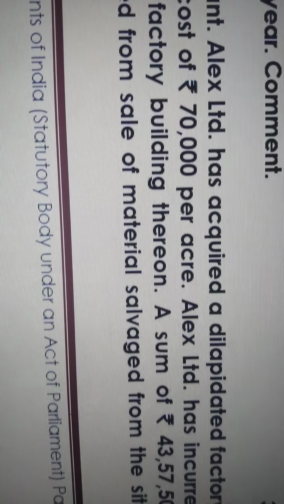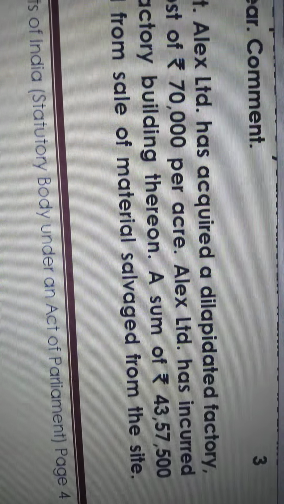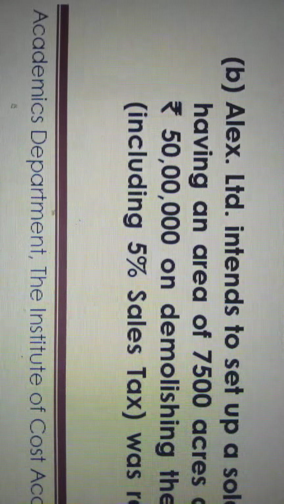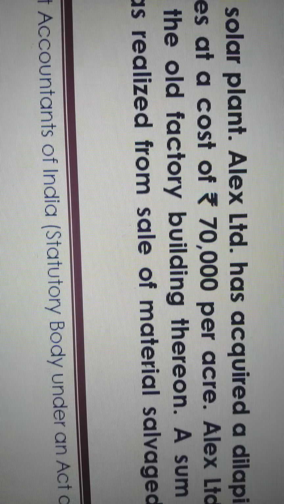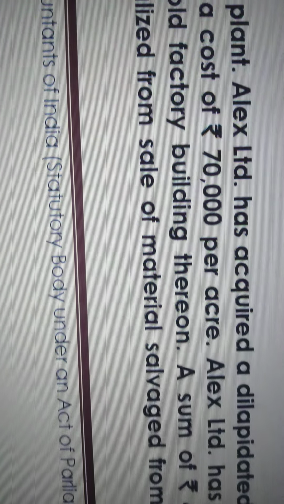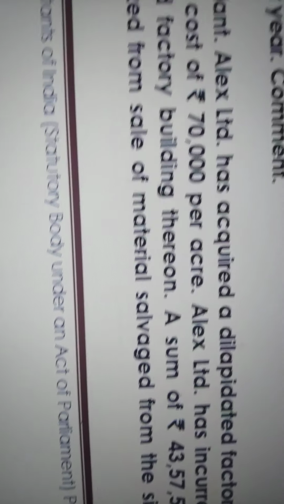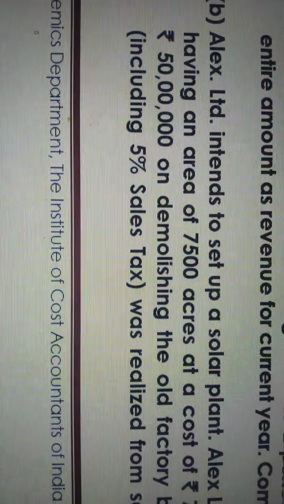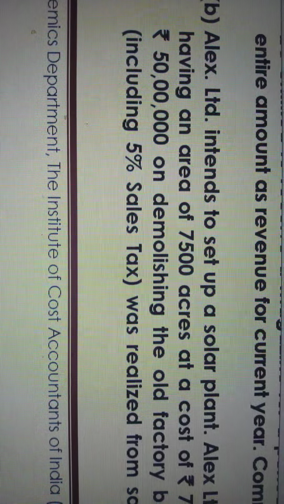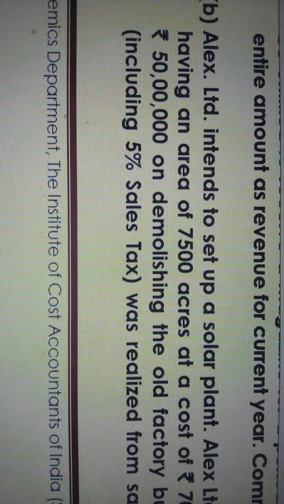Thereon, a sum of 43 lakh 57,500 including 5% sales tax was realized from sale of material salvaged from the site. What are they trying to say? Remember the cost of the asset. They are asking us to identify the cost of the asset.